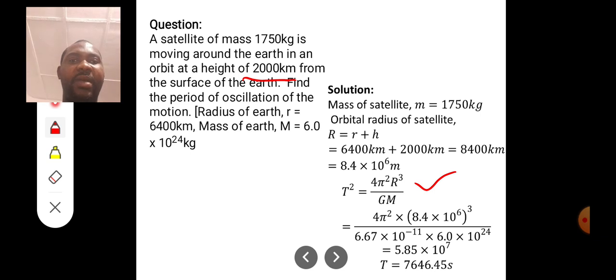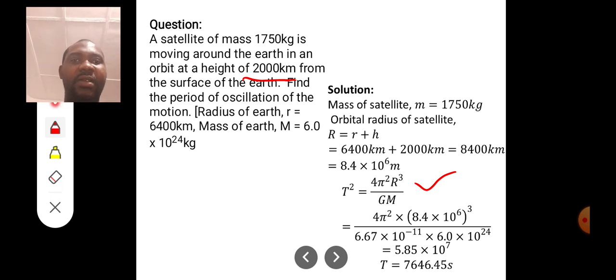So you have 4 pi squared, where pi is 3.14, of course. Then your R is 8.4 times 10 raised to the power 6, cubed, that's the orbital radius, all over G, the gravitational constant 6.67 times 10 to the power minus 11, then multiply by M, 6.0 times 10 to the power 24.